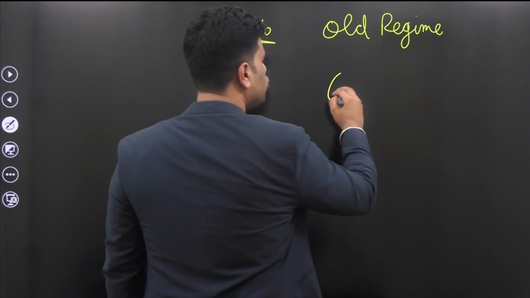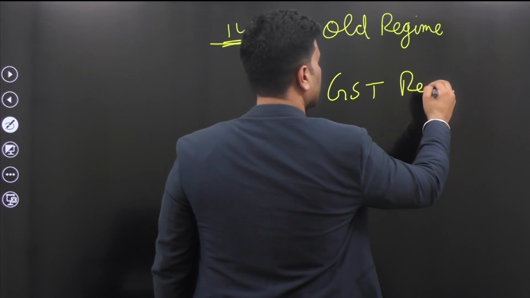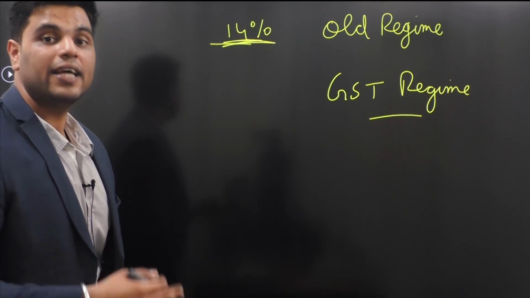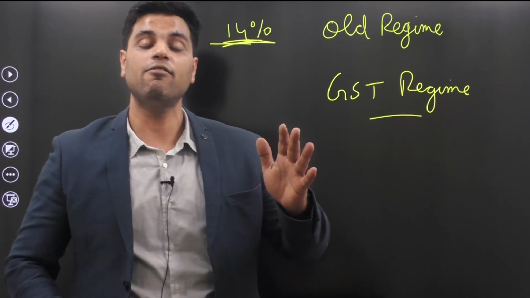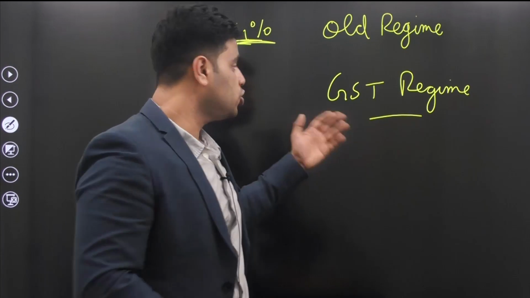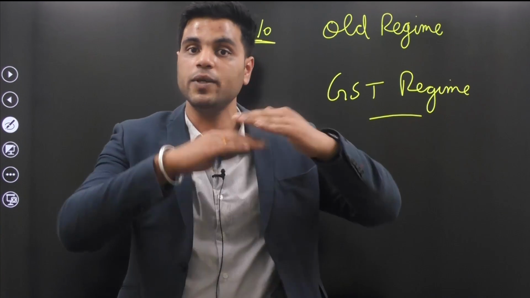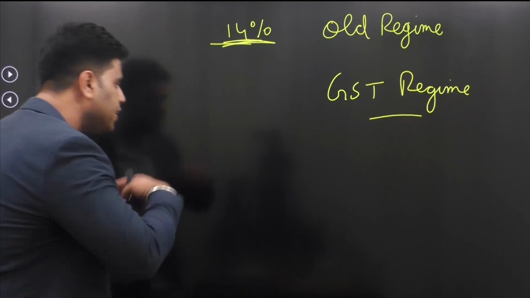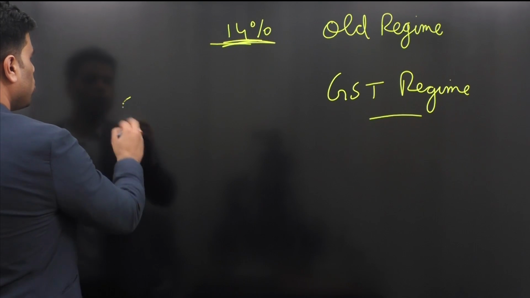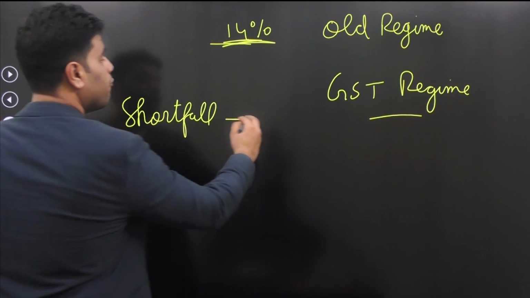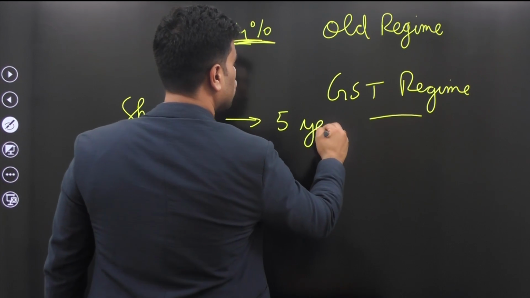Now, under the new GST regime, in case there is a shortfall, let's suppose under the old regime you would have earned 100 rupees and under the new GST regime you are earning 70 rupees. So you are facing a shortfall of 30 rupees. Well, Center said that we will give you this 30 rupees. We will provide you with this shortfall for next 5 years. That's it, not more than that.